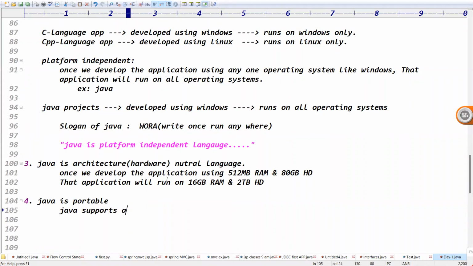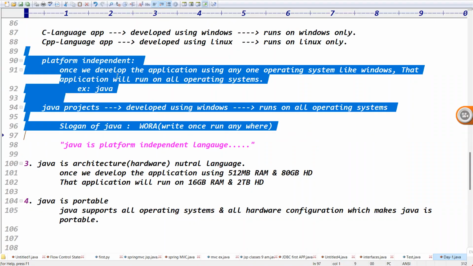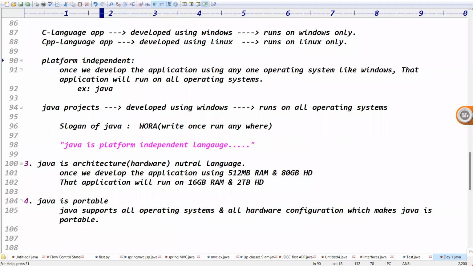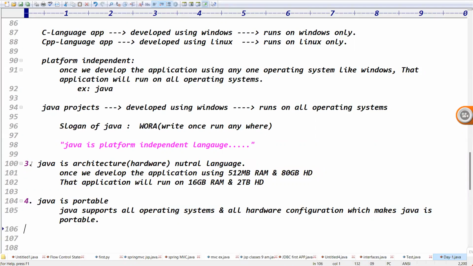Java supports all operating systems and all hardware configurations, which makes Java what? Portable. Because Java supports all operating systems and all hardware configurations, Java is a portable language, right? Exactly. You got the point.